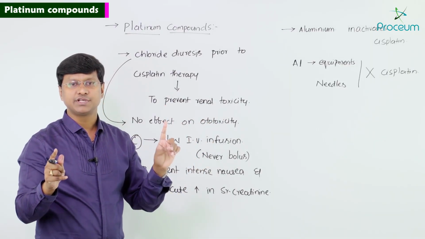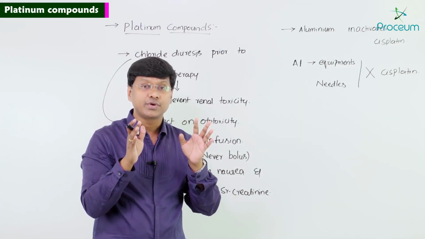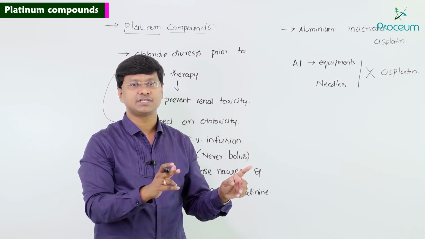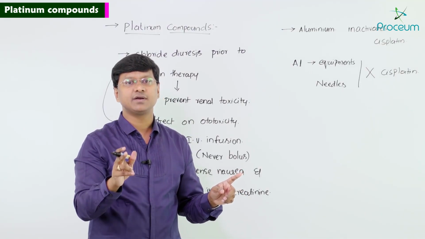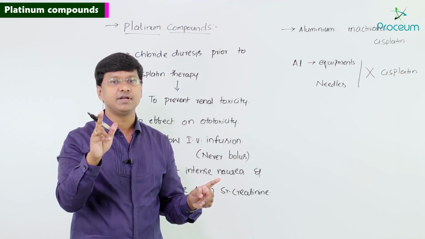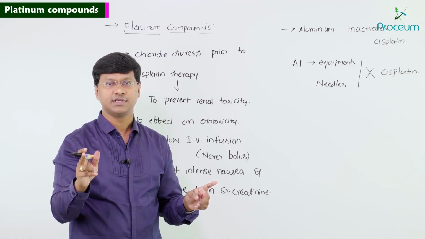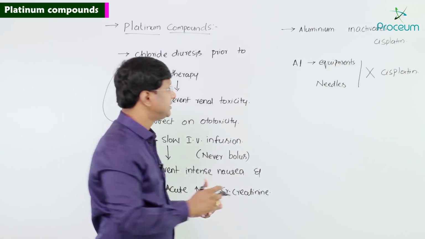One way to reduce the nephrotoxicity is by doing the chloride diuresis. The other way to reduce the nephrotoxicity associated with the cisplatin is by using a drug called amifostin. Amifostin is labeled for reduction of cisplatin induced nephrotoxicity. Remember, this is a very, very important point.